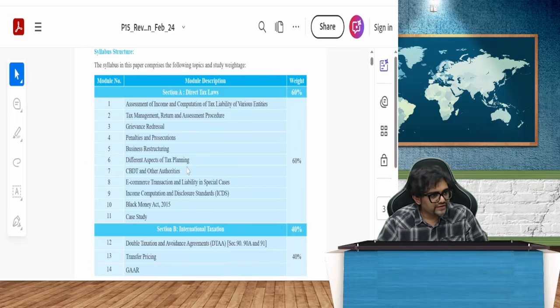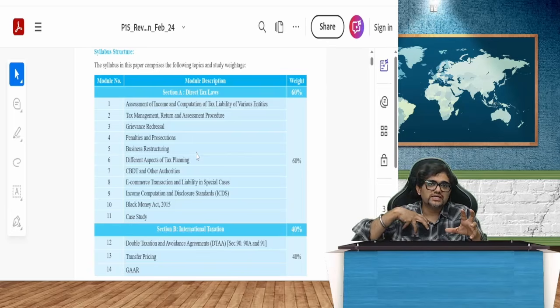We'll do everything, no doubt about it, but we'll do it in a different way. Some topics we have to go fast because they are very easy, but you will not realize. I know that I am going a little fast, but other places we will go slow wherever it is needed. So you will have absolutely no problem.